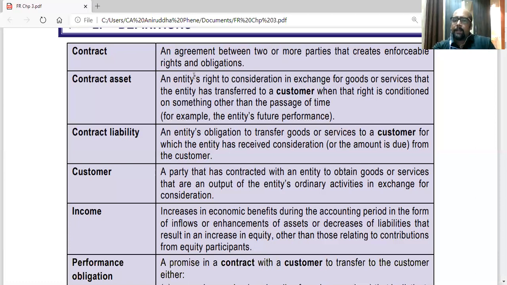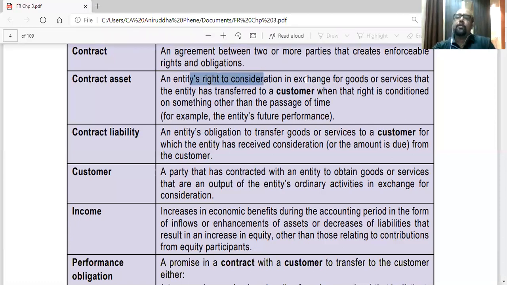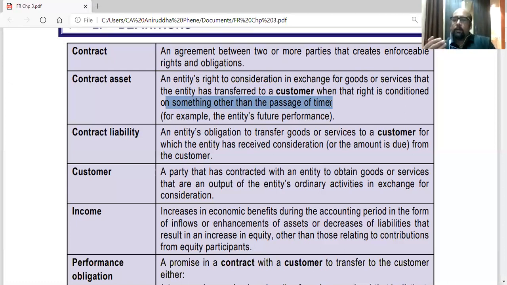So an entity's right to consideration in exchange for goods or services that the entity has transferred to the customer, when that right is conditioned on something other than the passage of time. So the right doesn't develop just because time has passed.